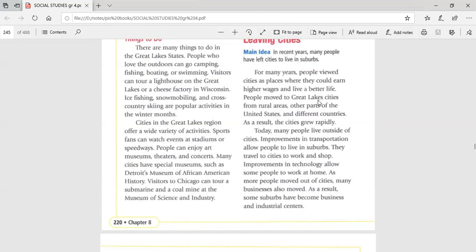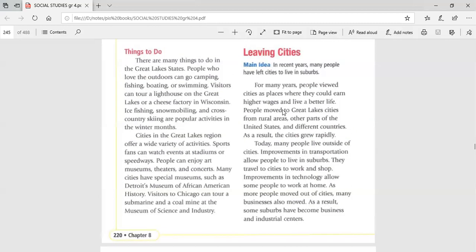After that, here, guys, we speak about Living Cities. You know that most people live in the urban communities of the Great Lakes states, but as more people move to these states searching for factory jobs and more offers, people nowadays want to move to suburban communities where they can find less population, less pollution, and they can go to their work every day by car.